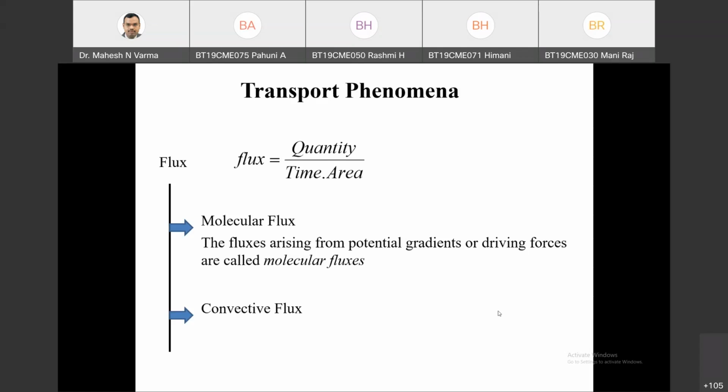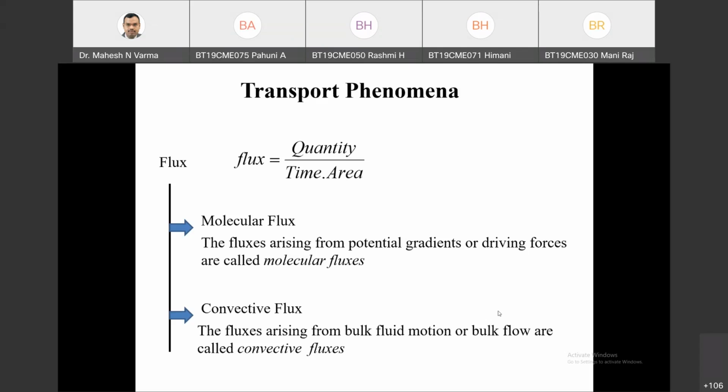Yeah, what is the definition of convective flux? Convective flux is when there is a bulk fluid motion. Very good. Can you give an example? Have you come across convective flux anywhere? Anyway, I think you have studied a couple of chapters in heat transfer on convective flux. He has told exactly the same thing. It is exactly opposite of the molecular flux. The fluxes arise from the bulk motion of the fluid.